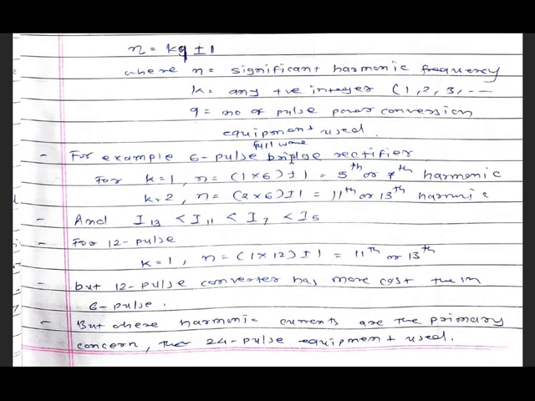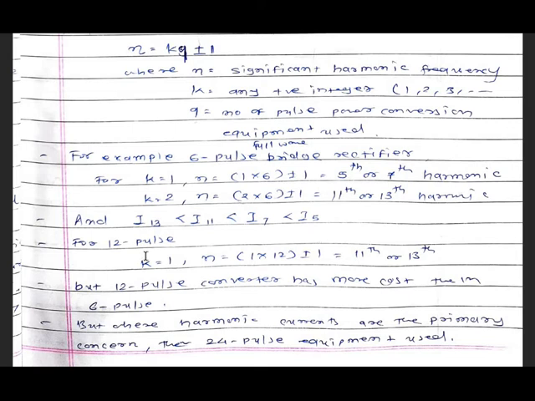for a 6 pulse full wave bridge rectifier, for K equal to 1, N is equal to 1 multiplied by 6 plus or minus 1. The fifth and seventh harmonics will be produced by using the 6 pulse full bridge rectifier. For K equal to 2, N is equal to 2 multiplied by 6 plus or minus 1, so the 11th and 13th harmonics will be produced.